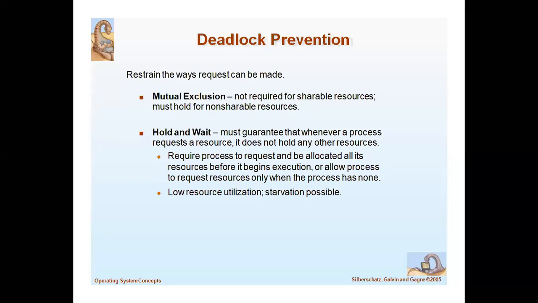I hope that you understand. Hold and wait. But here some low resource utilization అనేది ఉంటుంది. Why? Because if another process wants a resource, it has to wait until this process completes its task and only then releases the resources. So here we can avoid the hold and wait.